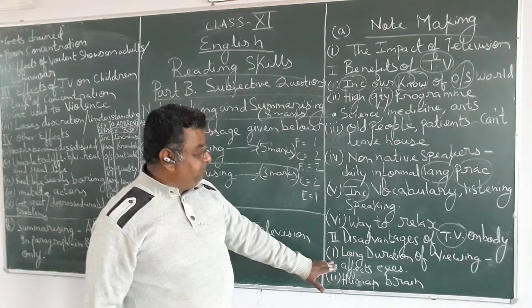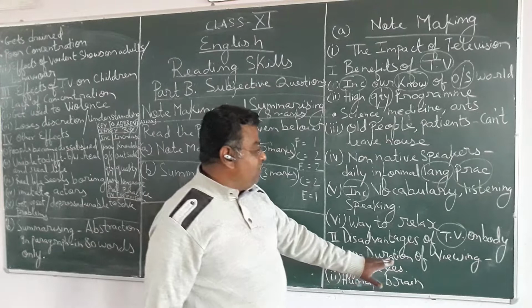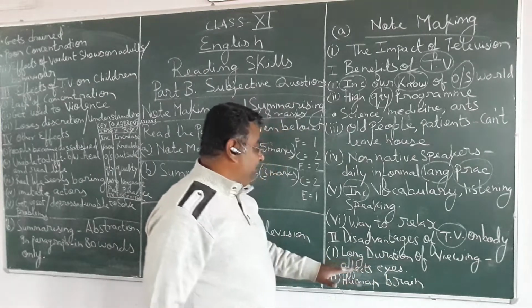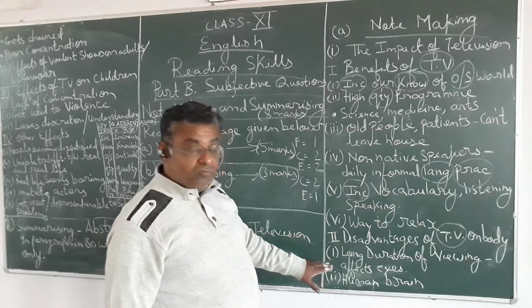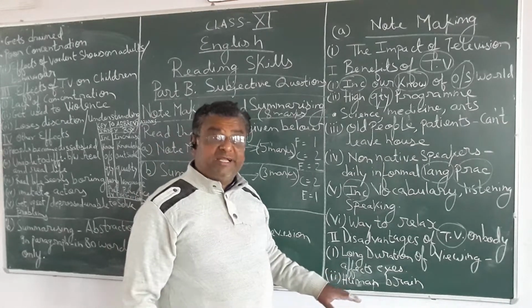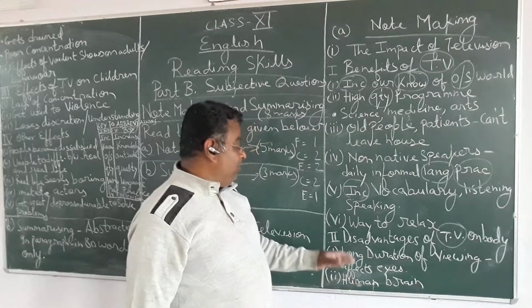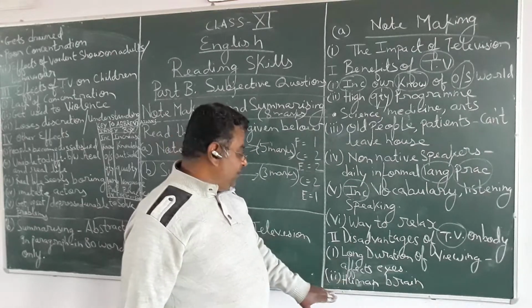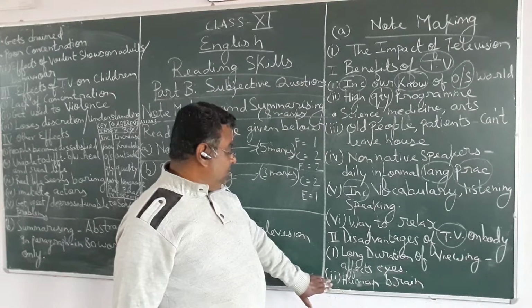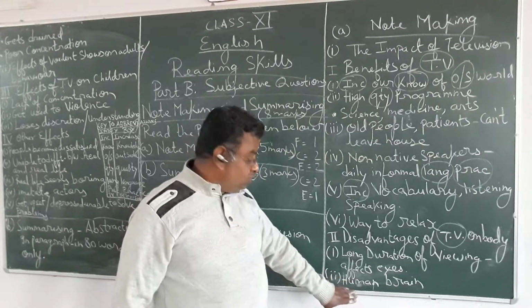Point number 1, long duration of viewing. That means if you are watching television for a long time, it always affects your eyes. It damages your eyes. Second point, damages human brain also.